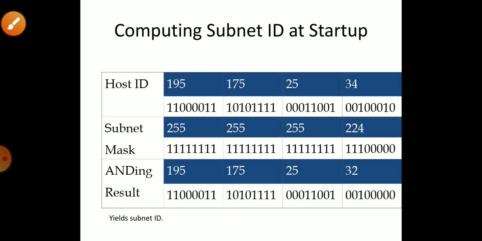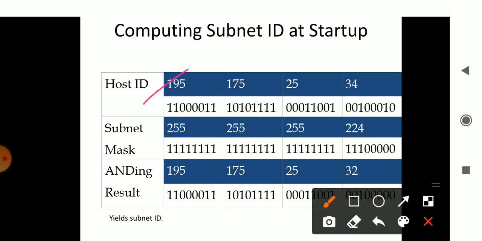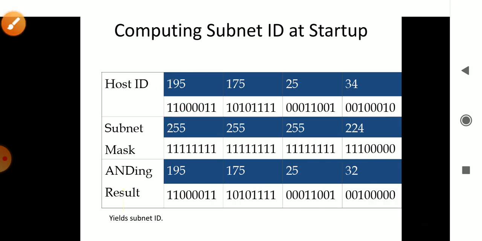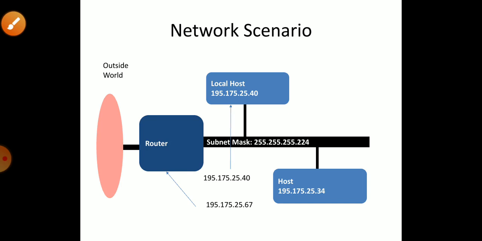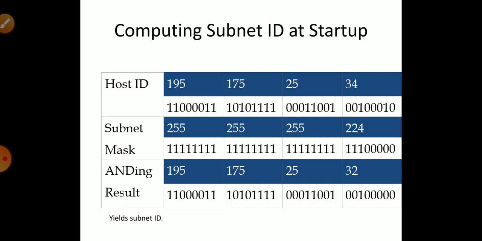When we consider how to execute this in a program, I first find out the host ID which is given. Then I find the subnet mask, and then the ANDing process is done. When it is ANDed, you can check that it gives 32. So what does 32 tell us? It is in between that local area where the information is being considered.